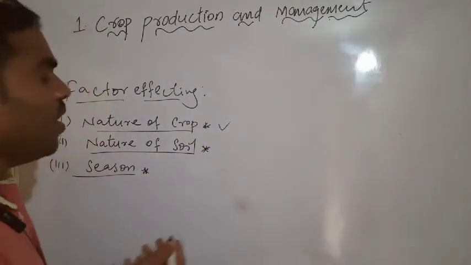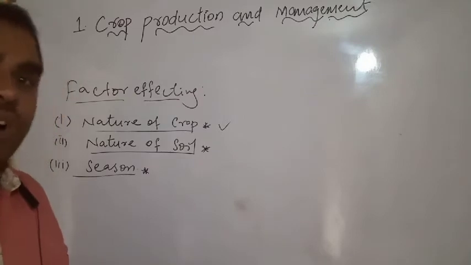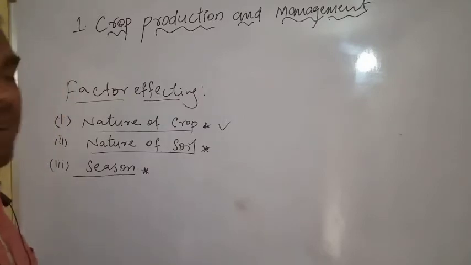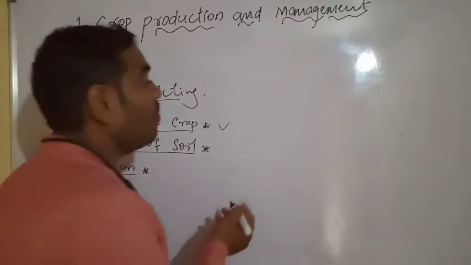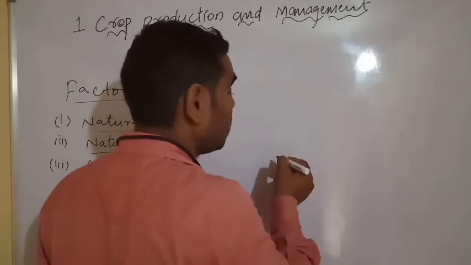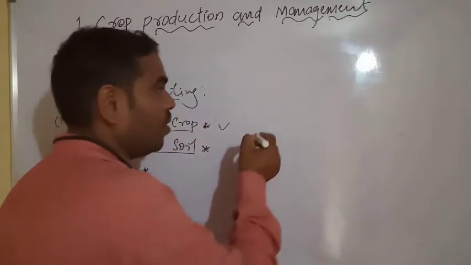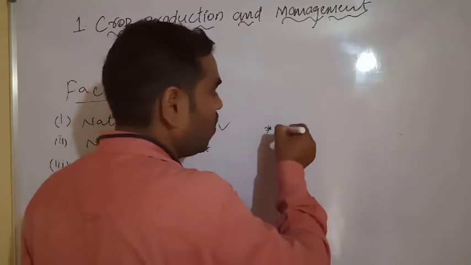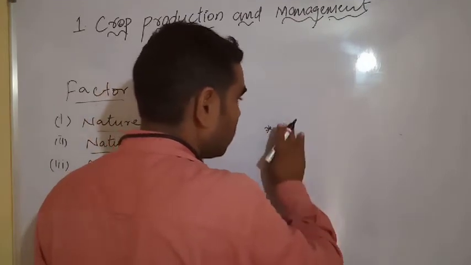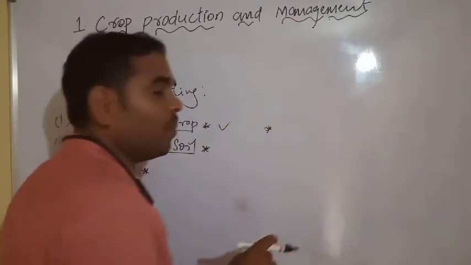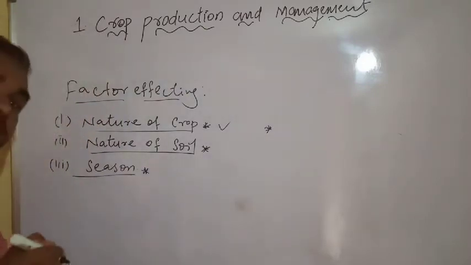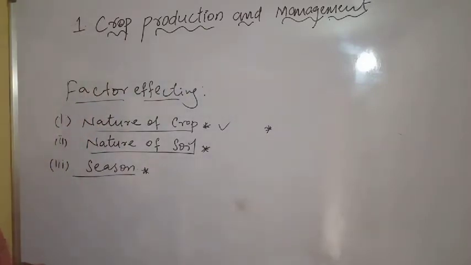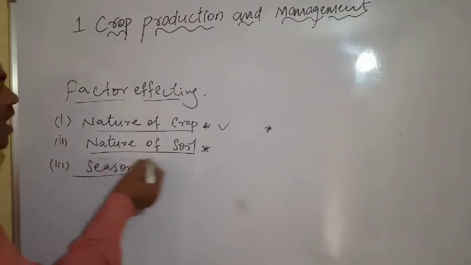But if I provide excessive water to this wheat crop, what will happen? The wheat crop will be damaged. For example, if wheat is sown in the Kharif season, what will happen? There is heavy rain and the crop will be damaged. Next, we have to see the nature of the soil.